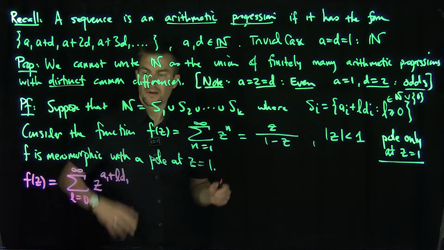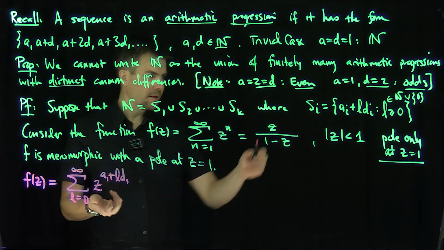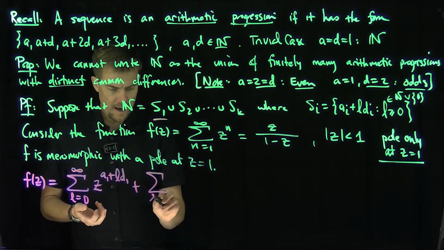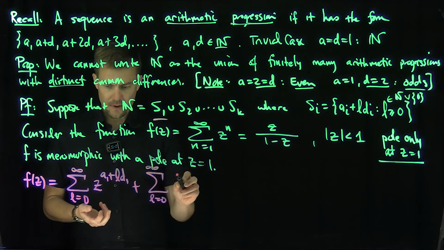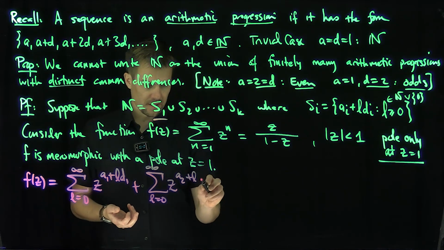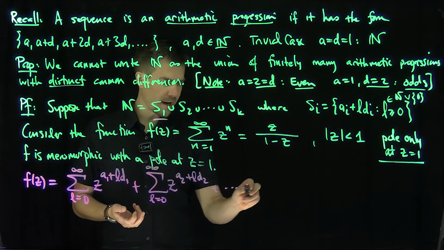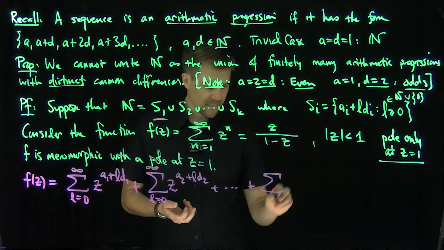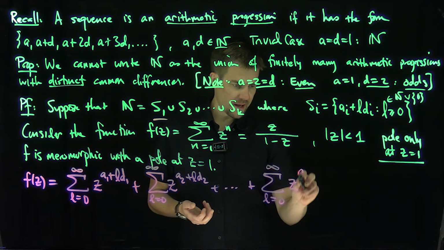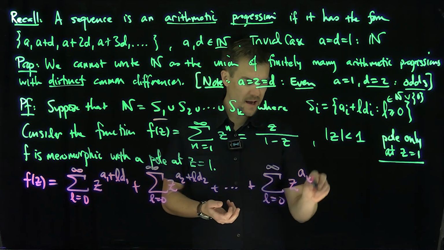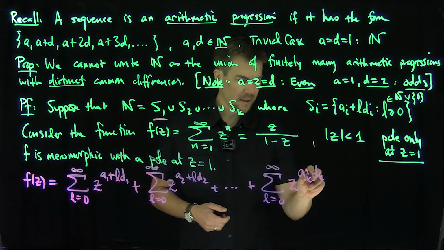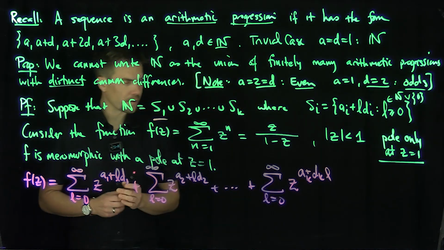That gives me all the terms in the first one, S1, plus the sum, L goes from 0 to infinity, of z to the a2 plus L d2, plus all the way down to the sum, L goes from 0 to infinity, of z to the ak plus L dk. Good. Excellent.